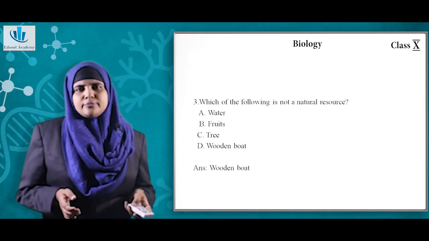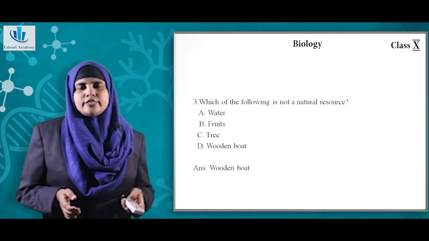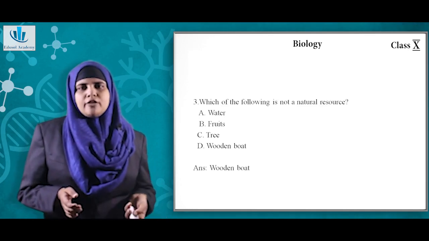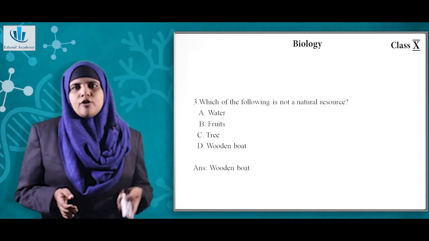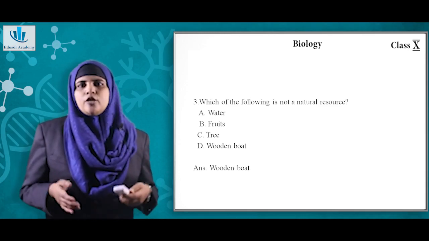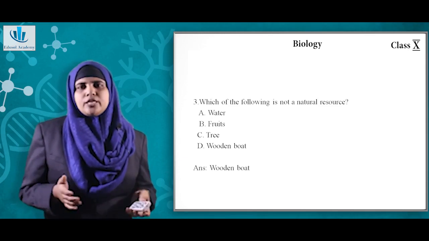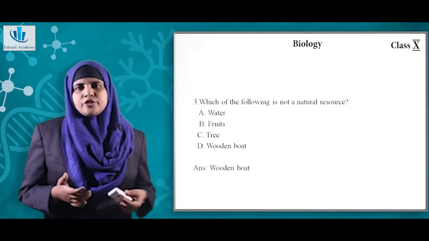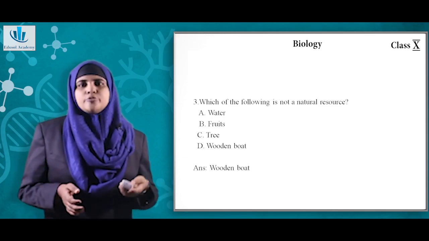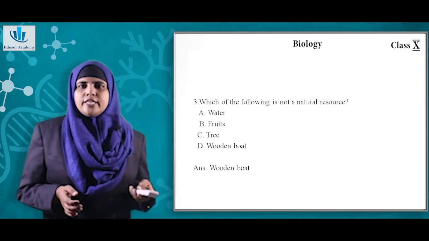Now coming to question number 3, which of the following is not a natural resource? Option A, water. Option B, fruits. Option C, tree. And option D, wooden board. Here we know that all the 3, that is option A, B and C, we derive it from nature. And the right answer hence will be option D, that is wooden board.